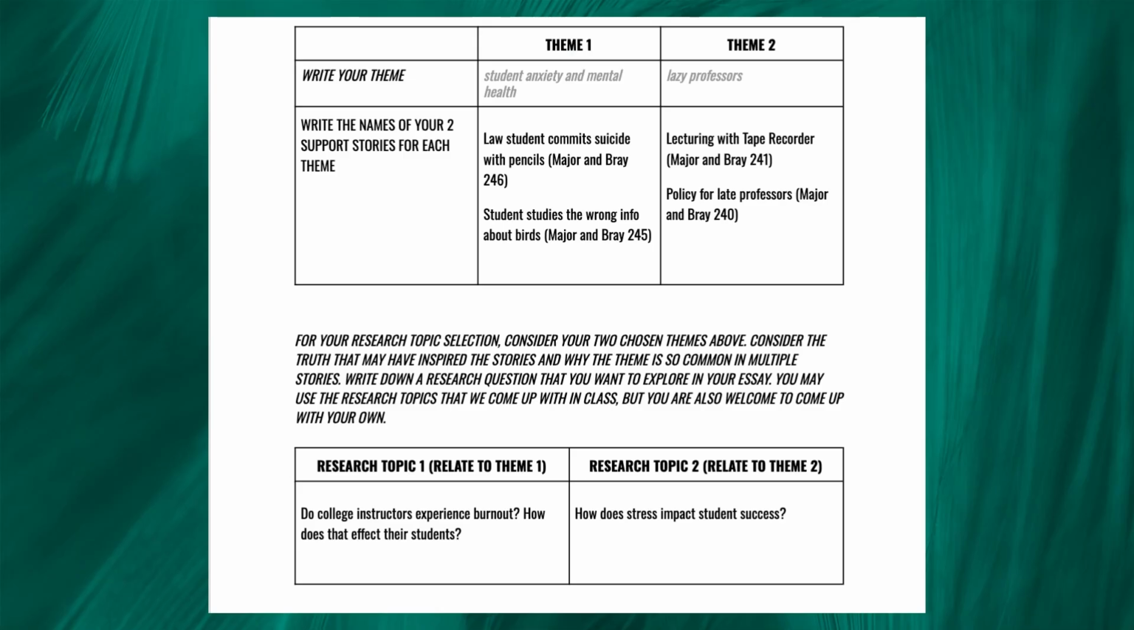This is what your topic submission will look like. Yours should have your 2 chosen themes, the 2 stories to go with each theme, so 4 stories in all, and then your 2 research topics at the bottom.